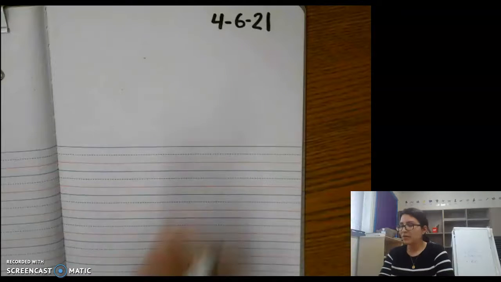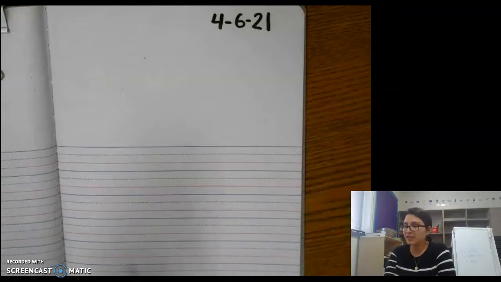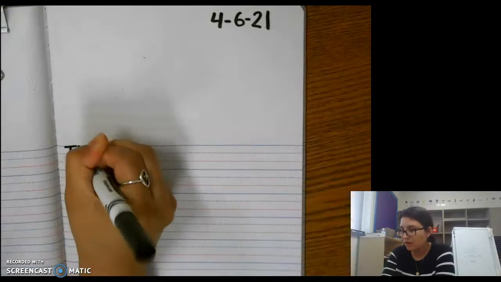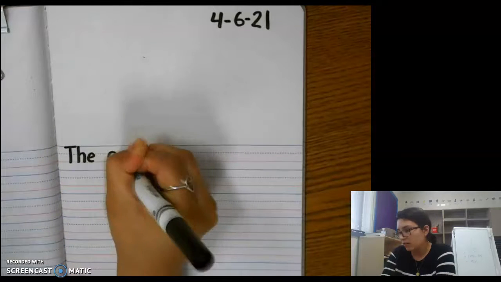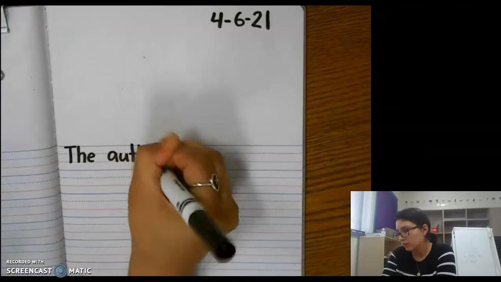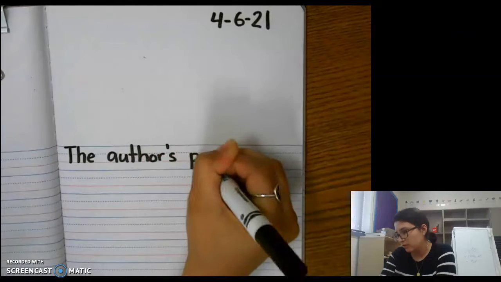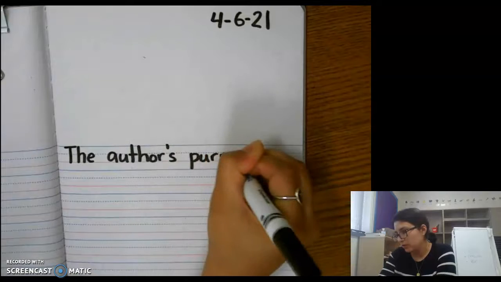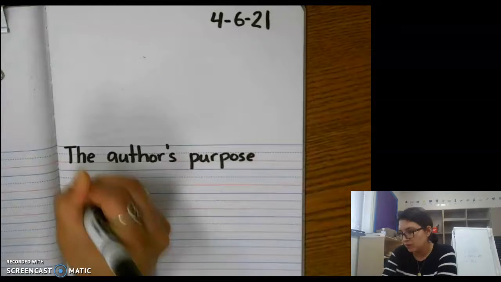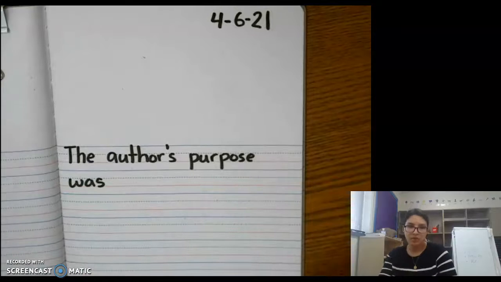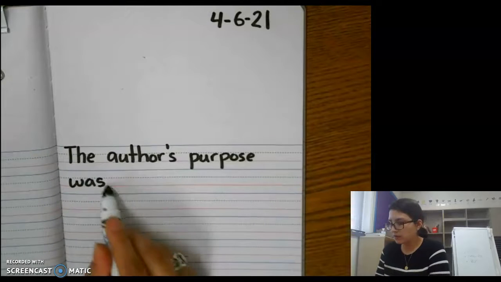All right, once you have the date, let's go ahead and write our first sentence. Our first sentence is going to be the author's purpose was, what is it? The author's purpose was, fill in the blank.